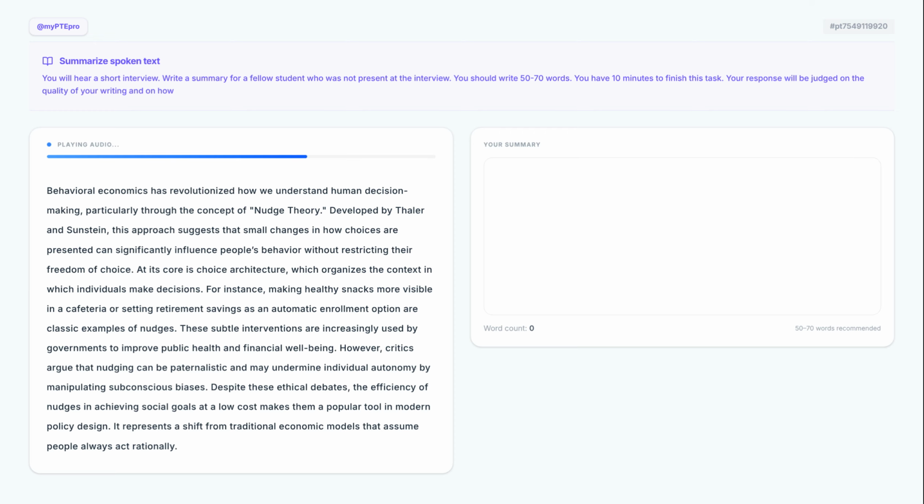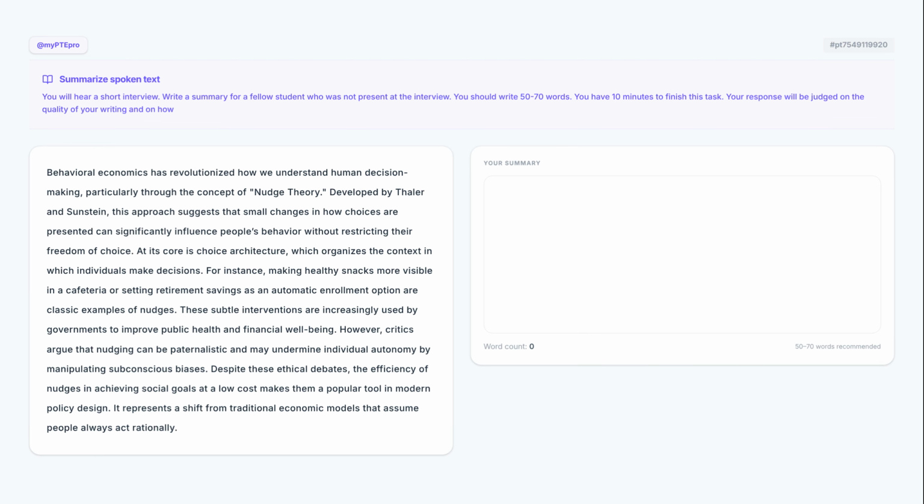However, critics argue that nudging can be paternalistic and may undermine individual autonomy by manipulating subconscious biases. Despite these ethical debates, the efficiency of nudges in achieving social goals at a low cost makes them a popular tool in modern policy design. It represents a shift from traditional economic models that assume people always act rationally.